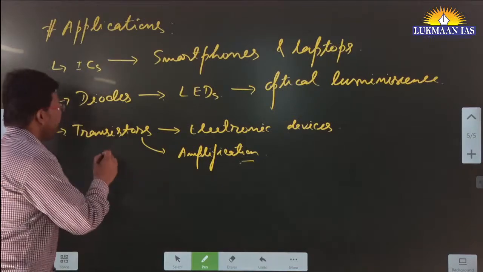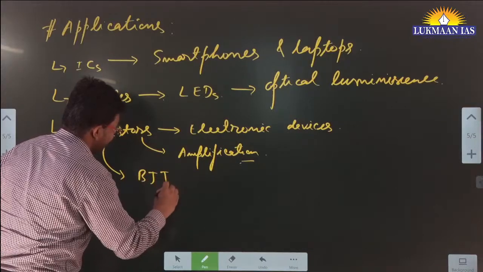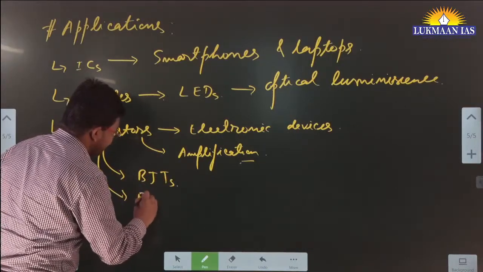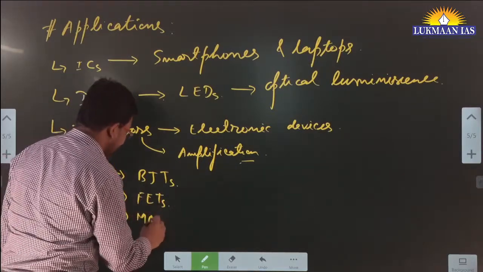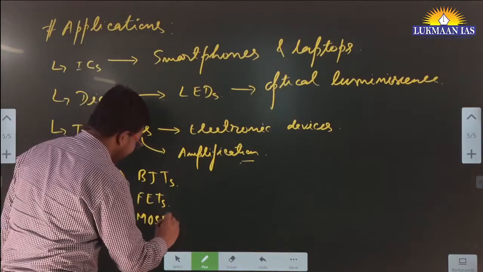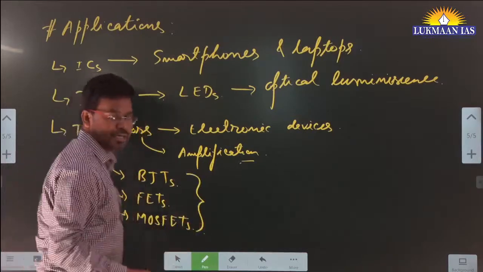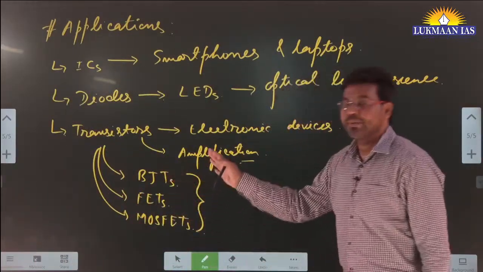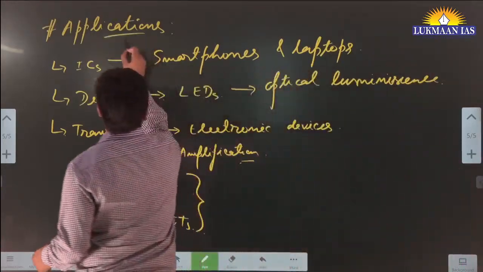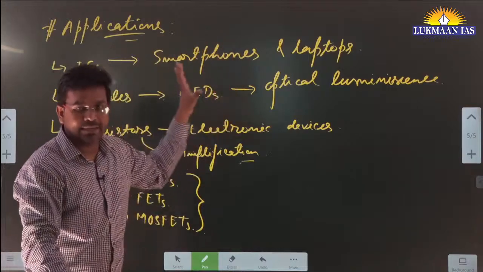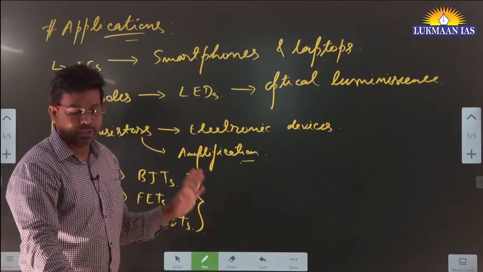For transistors, I have given the example of bipolar junction transistors, BJTs. Then we have field effect transistors, FETs. Then we have MOSFETs, metal oxide semiconductor field effect transistors. These are some examples of transistors, and they have further subdivisions. So these are some of the potential applications. Mainly it is used in digital devices that we use nowadays, be it mobile phone, tablet or laptop.